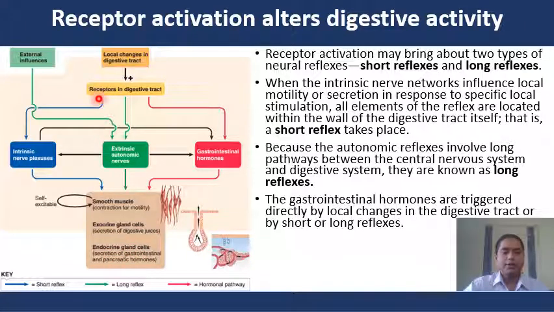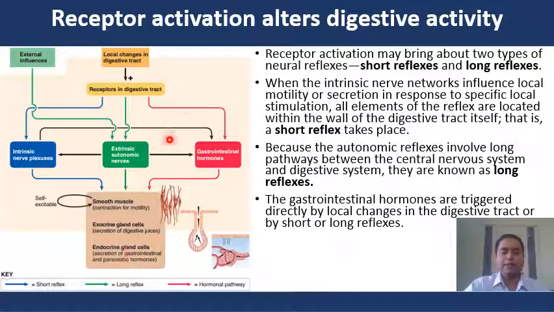The short reflex begins when a local change in the digestive tract happens and stimulates the receptor in the digestive tract, which brings a short reflex to the intrinsic nerve plexus, and that can alter the activity of smooth muscle, exocrine gland cells and endocrine gland cells.